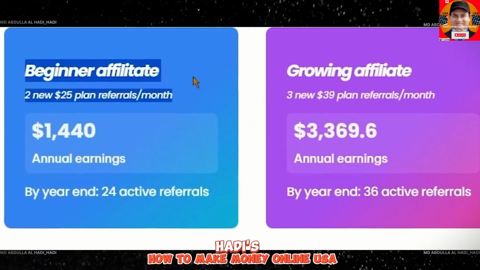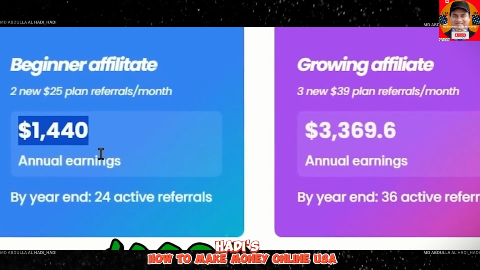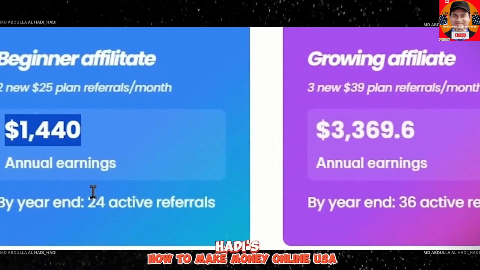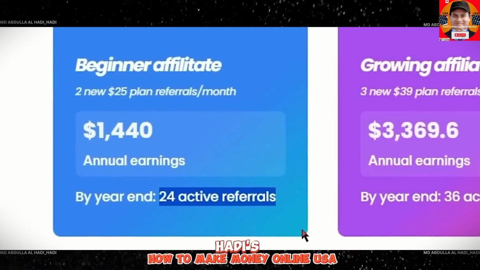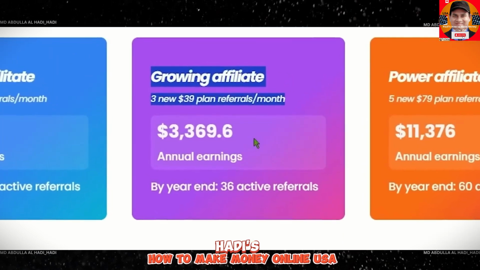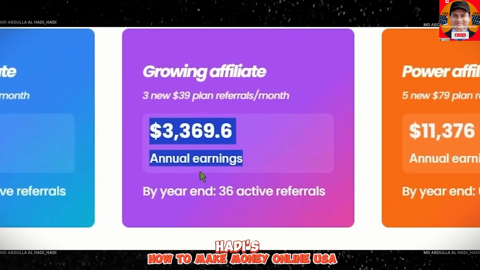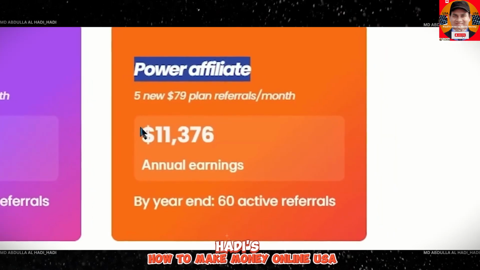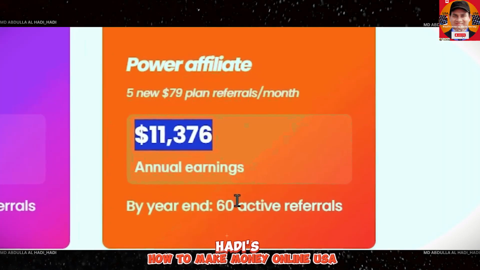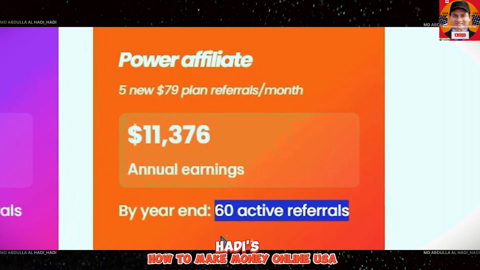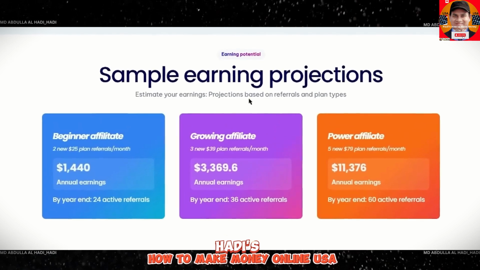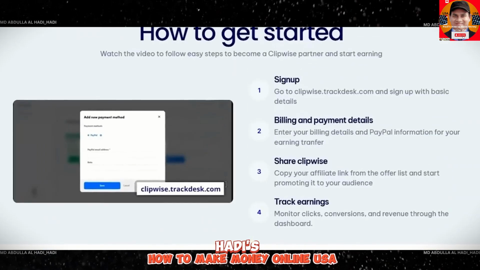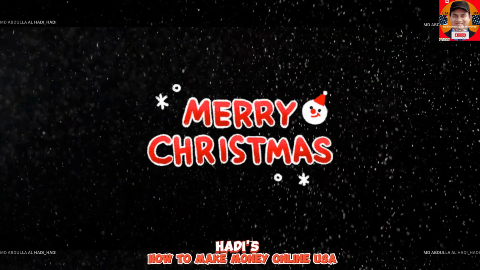just awesome. As a beginner affiliate, you can earn over $1,400 annually based on their earning projection, where you have 24 active referrals at the end of the year. As a growing affiliate, you can earn over $3,300 annually, where you have 36 active referrals by the end of year. And as a power affiliate, you can earn over $11,000, where you have 60 active referrals by the end of the year. And the good thing about promoting Clipwise AI tool is that the users will keep using this tool every year.